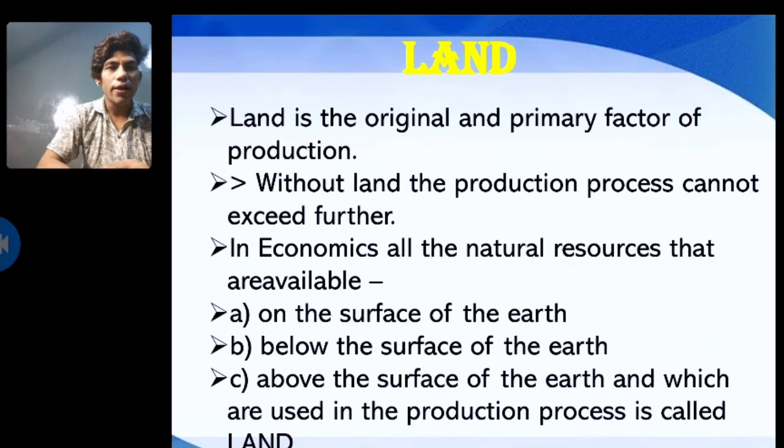Land is the original and primary factor of production. Without land, the production process cannot proceed further. In economics, all the natural resources that are available on the surface of the earth, below the surface, and above the surface, which are used in the production process, are called land.